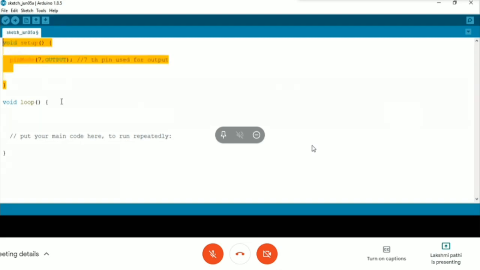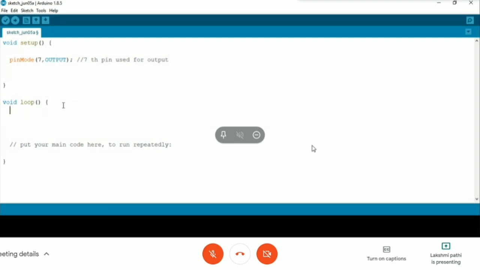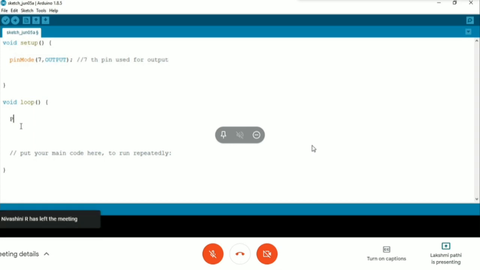Now the loop. What is the automation I have to make? I want to switch on and switch off. This is a continuous cycle, so I go with the loop, where the process repeats again and again. First, we have to make the 7th pin 5 volts, then only the LED will be on. Then I have to change that 5 volts to 0 volts, then only the LED will be off. First I have to make my LED brighter, which means glowing.